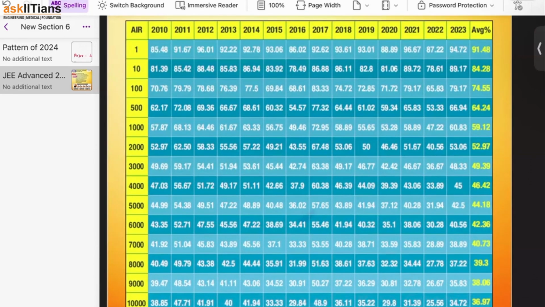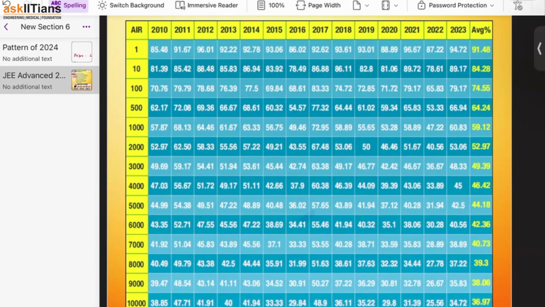Generally the qualifying marks are around 28, 27, 26% in JEE Advanced. If you want a rank around 5000, it's around 40, 42, 45%. The major trend is that your rank would come around 5000 if your marks are 44 to 45%, and if you improve your score from 45% to around 50 to 52%, your rank would improve to 2000.